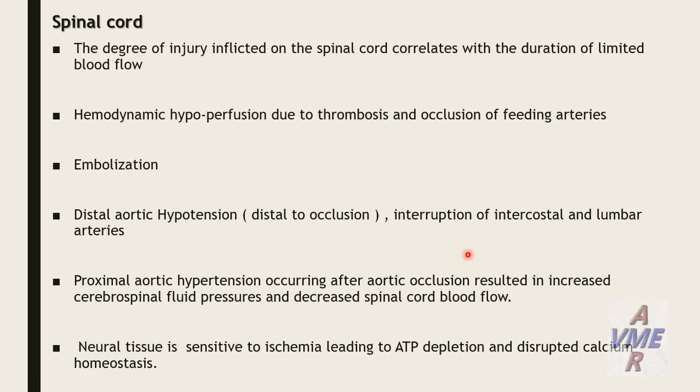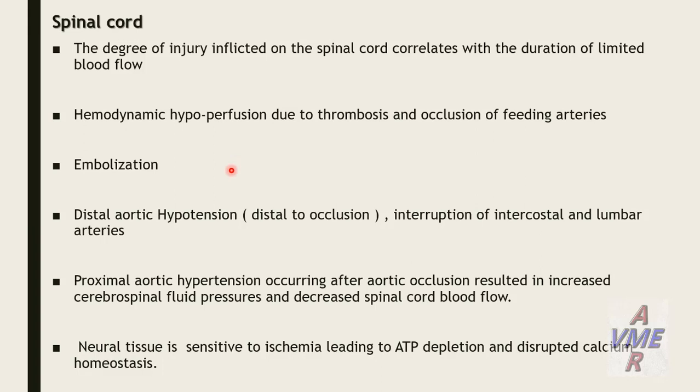So for the spinal cord, the degree of effect depends on the duration of the limited blood flow and the collaterals. And we have different etiologies and theories about spinal cord ischemia. It may be related to hemodynamic hypoperfusion through the collaterals and arteries due to thrombosis and occlusion. It may be related to embolization. It may be related to distal aortic hypotension distal to the occlusion with interruption of intercostal, lumbar, and internal iliac arteries.